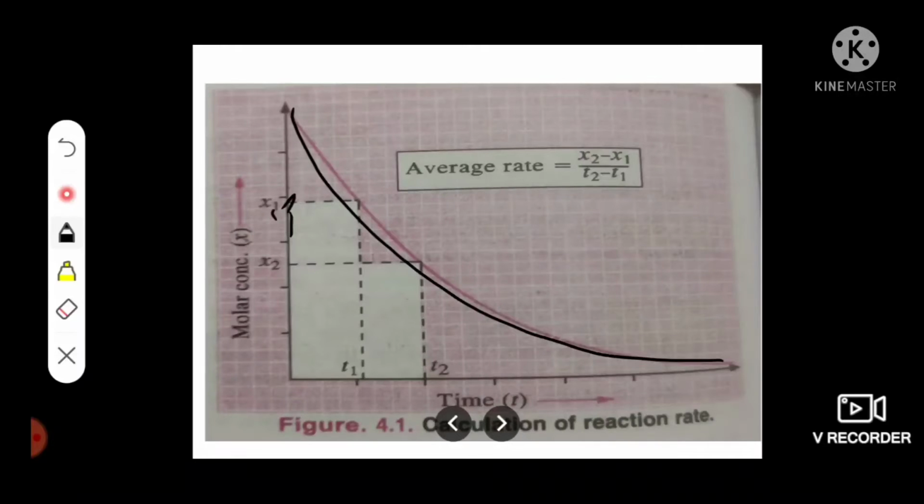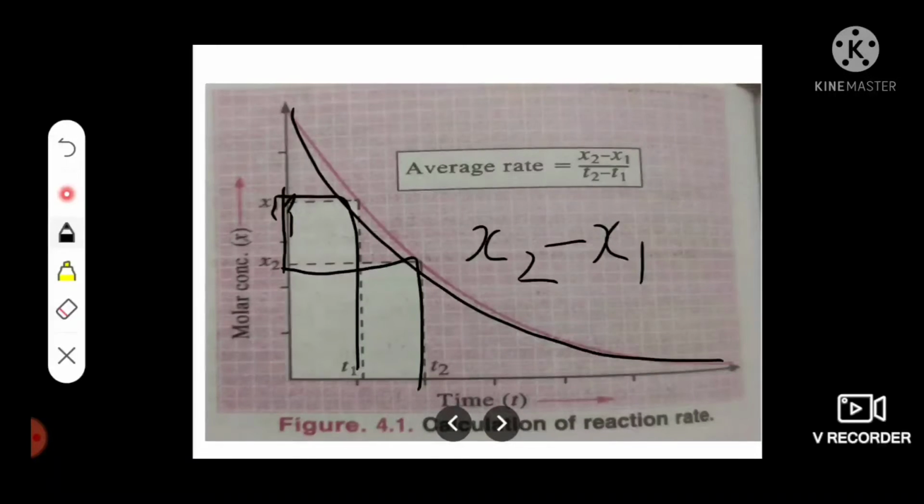Let X1 be the molar concentration of A at time T1 and X2 be the molar concentration of A at time T2. Then change in molar concentration equals X2 minus X1, and change in time is T2 minus T1.